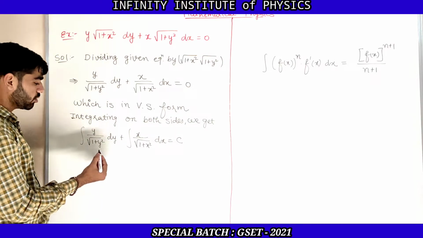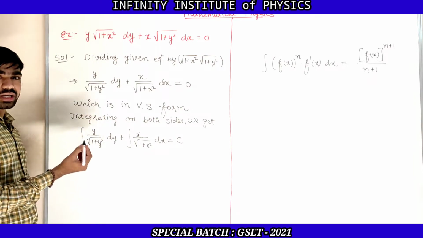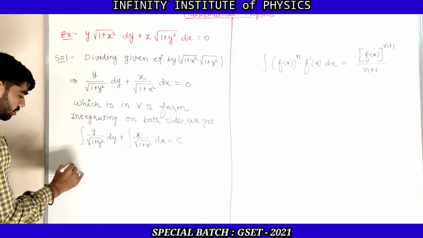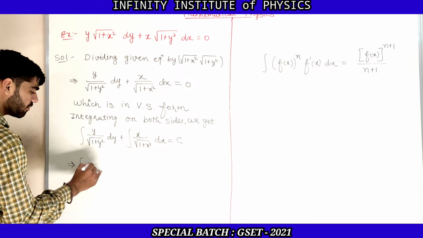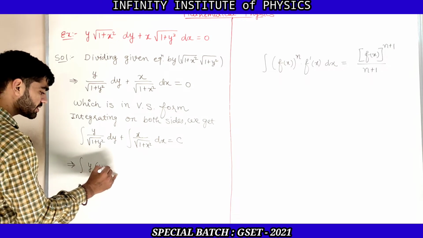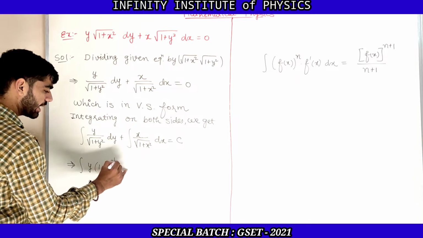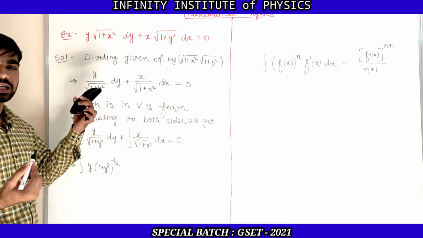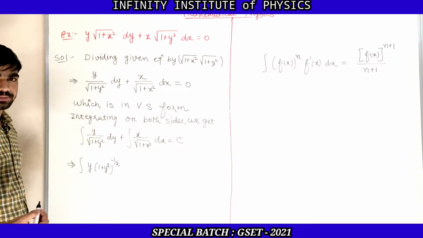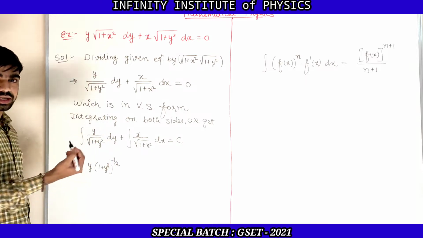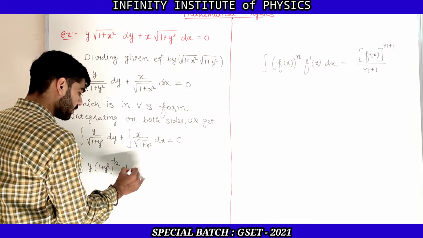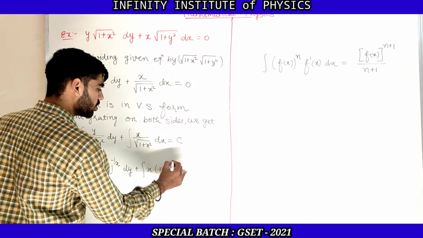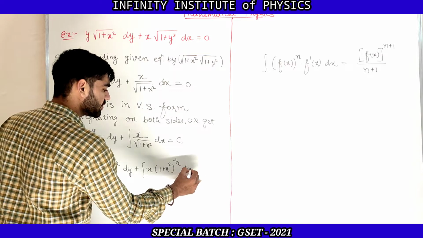I am writing 1 upon square root of 1 plus y square as 1 plus y square raised to minus 1 by 2. So the equation can be written as the integration of y into 1 plus y square whole raised to minus 1 by 2, because square root is the 1 by 2 power, and if it is in the denominator then it becomes a minus power. So y into 1 plus y square raised to minus 1 by 2 dy plus the integration of x into 1 plus x square whole raised to minus 1 by 2 dx is equal to c.